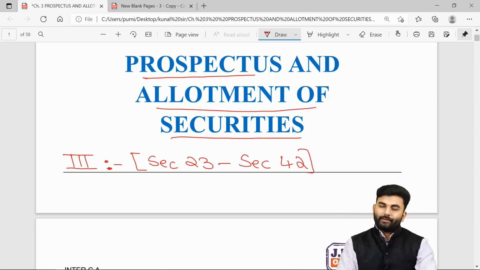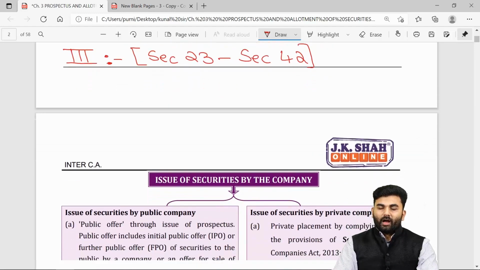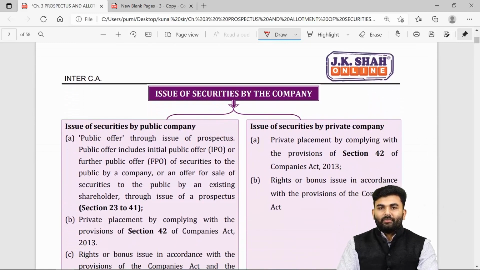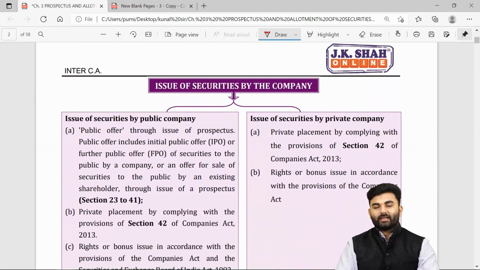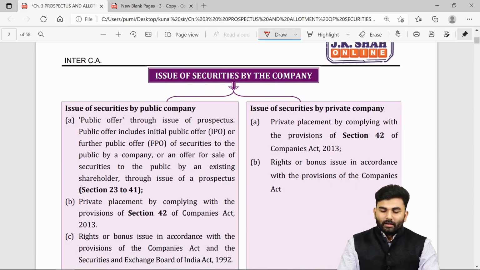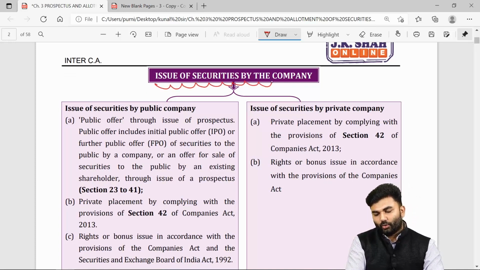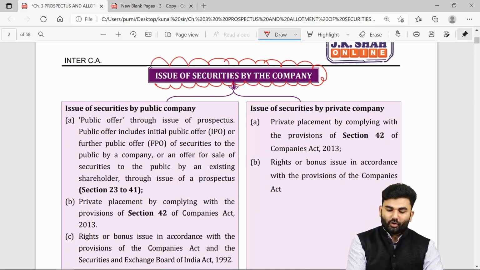So let us begin our very first provision, that is section number 23 of Companies Act 2013, which deals with issue of securities.